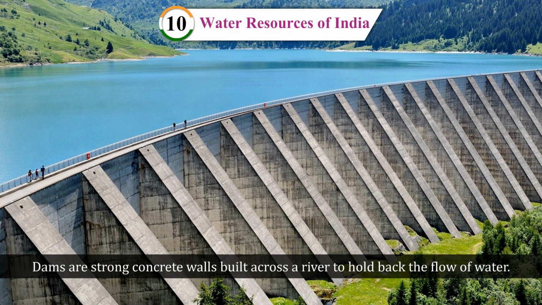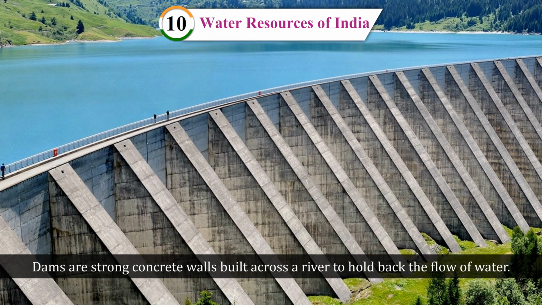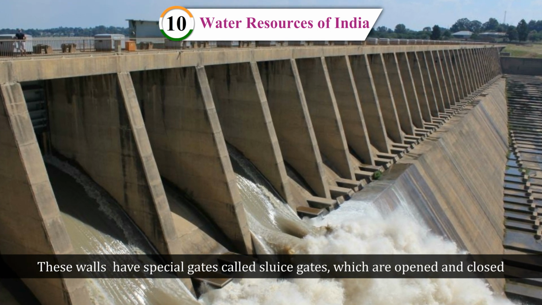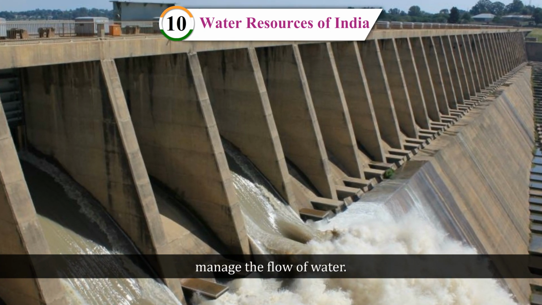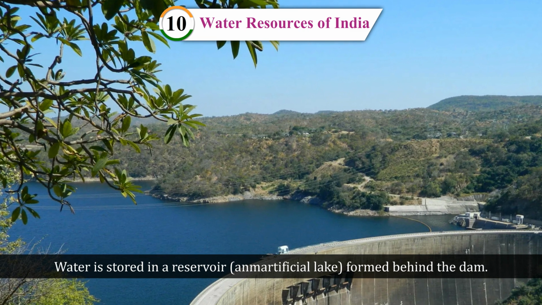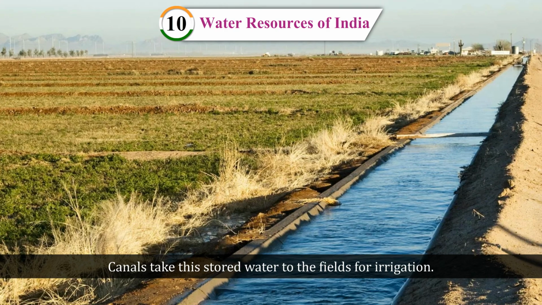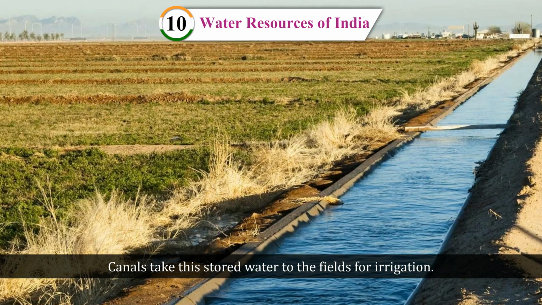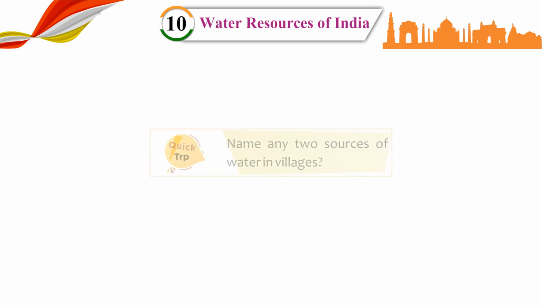Dams. Dams are strong concrete walls built across a river to hold back the flow of water. These walls have special gates called sluice gates, which are opened and closed from time to time to manage the flow of water. Water is stored in a reservoir, an artificial lake formed behind the dam. Canals take this stored water to the fields for irrigation. Bits and bytes: Indira Sagar Dam, constructed over the Narmada River in MP, has the largest reservoir among all dams in India.